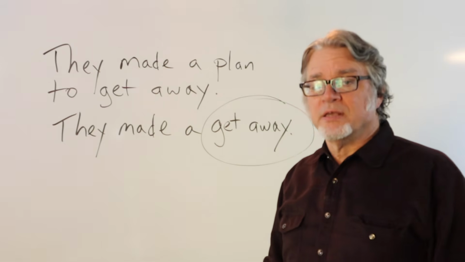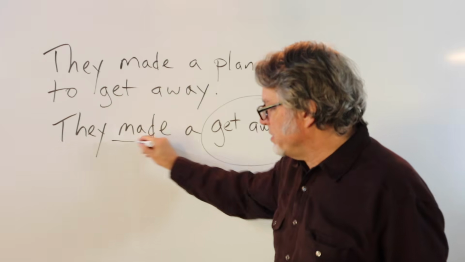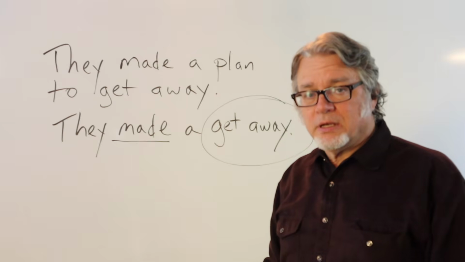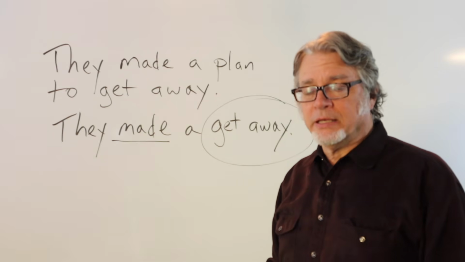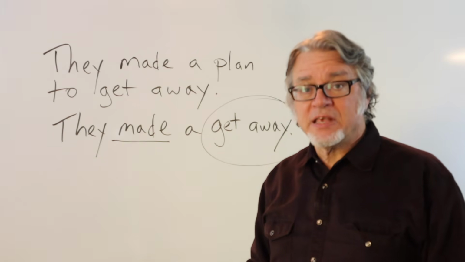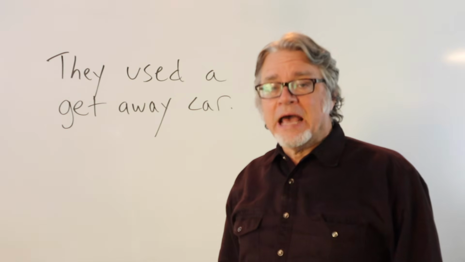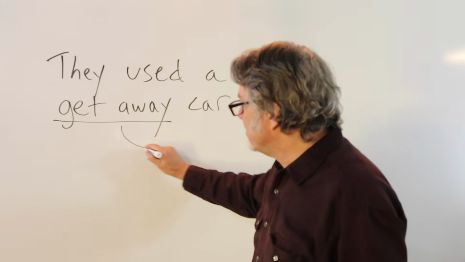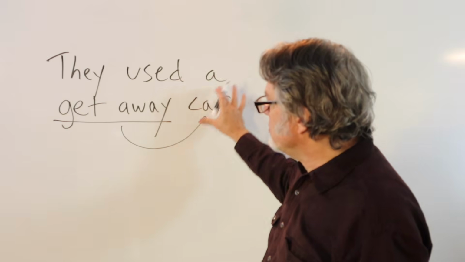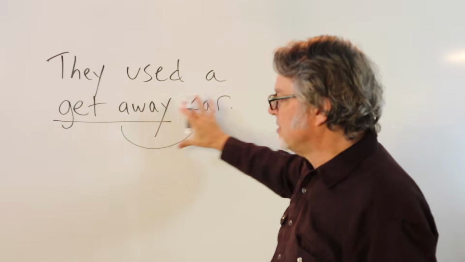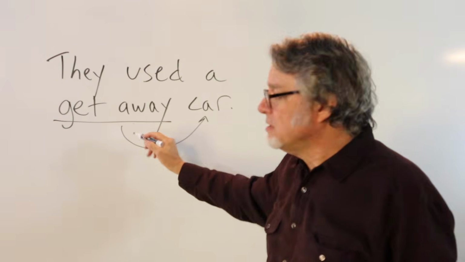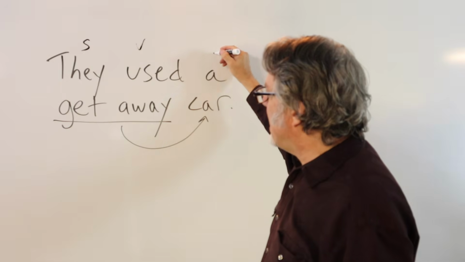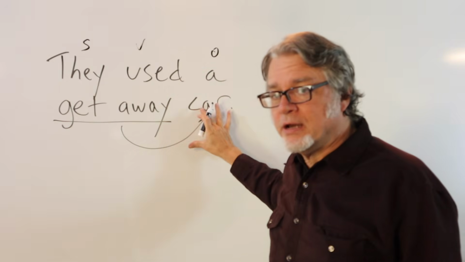When a person makes a getaway, and you want to use the word make, that person has an escape or some sort of an escape plan. That person makes an escape. They used a getaway car. Here, getaway is functioning as an adjective for car, or you could just consider all of this to be part of a noun phrase. They used, here's the subject, here's the verb, and then here's the object, a getaway car.